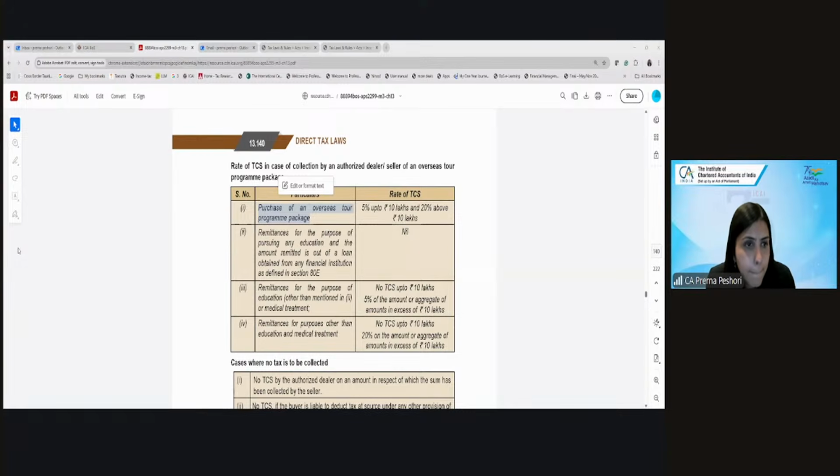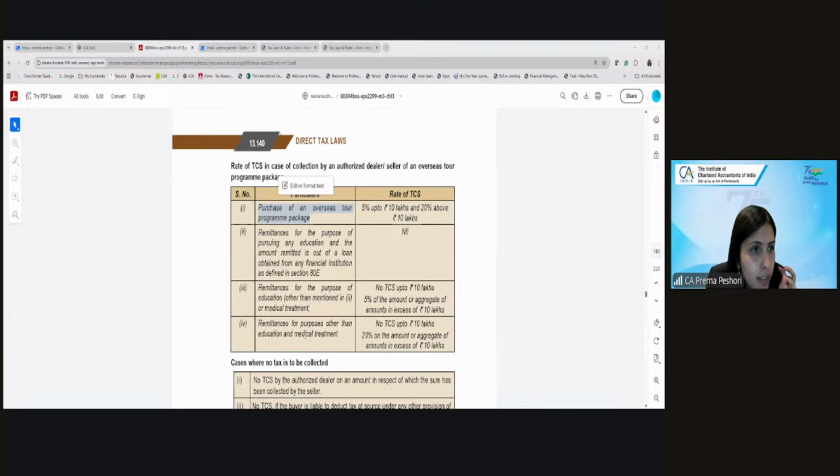Are we clear? Yes, ma'am. And if the remittance is for other than education and medical treatment, then no TCS up to 10 lakh, over and above 10 lakh, it will be 20%. Any questions, any doubt? Is this clear?